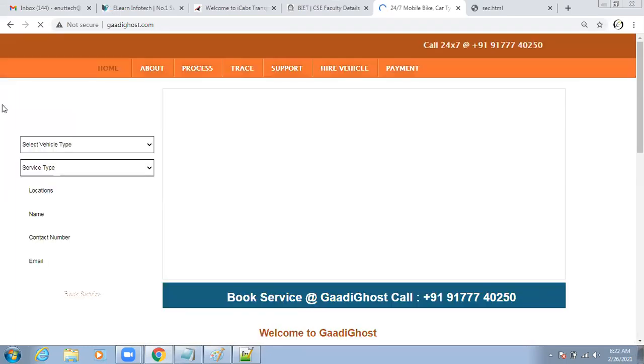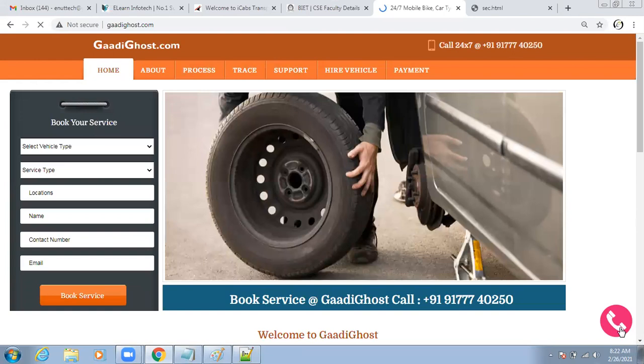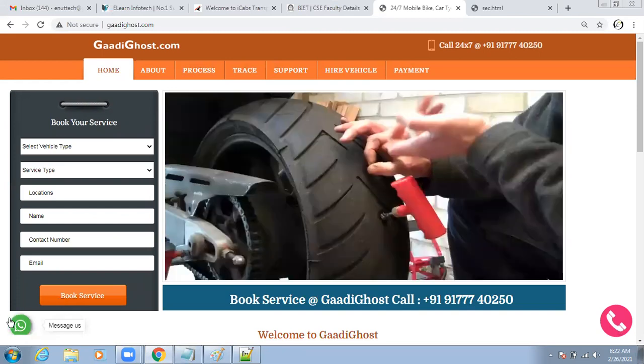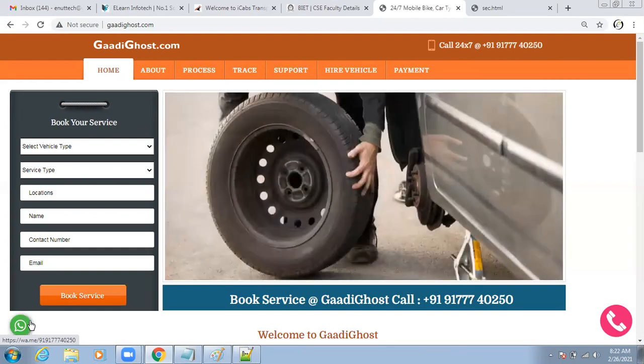For example, in this website we already integrated a dial button, like a call button. While clicking on this one, the mobile number automatically moves to the dial pad, so they can contact. And you can observe on the left end, we have the WhatsApp integration. How are we going to use this type of scenario? For this, we are not writing any code. Actually, we have some tools to generate this type of WhatsApp integration and messaging icons, like Messenger, MChat, anything.